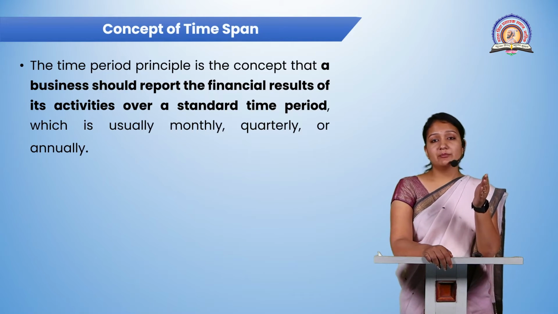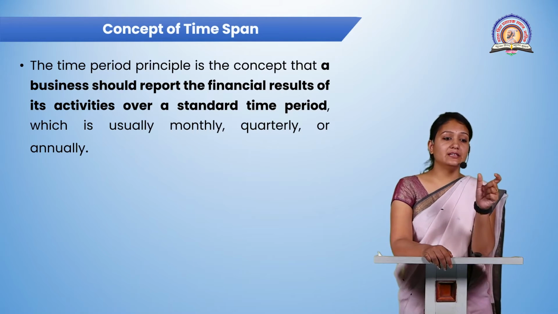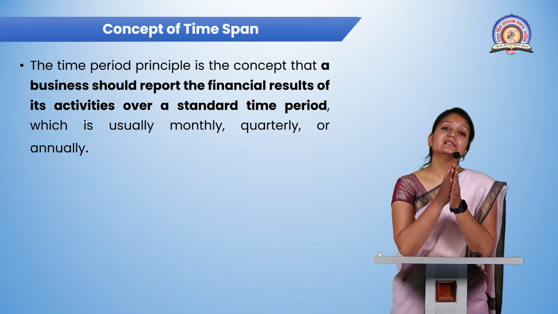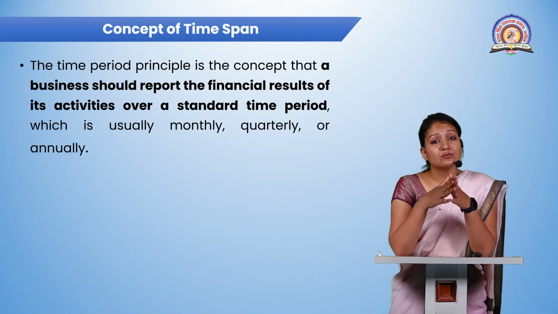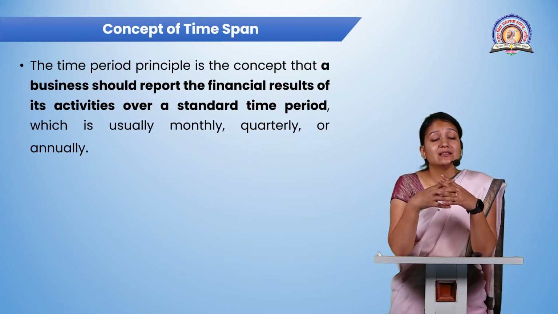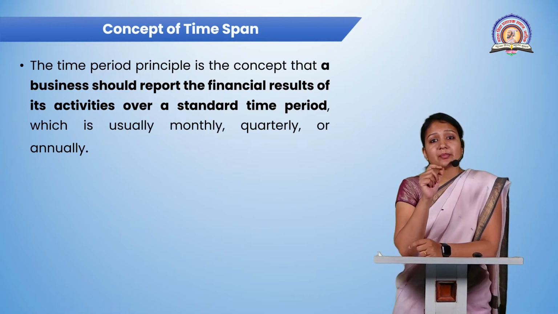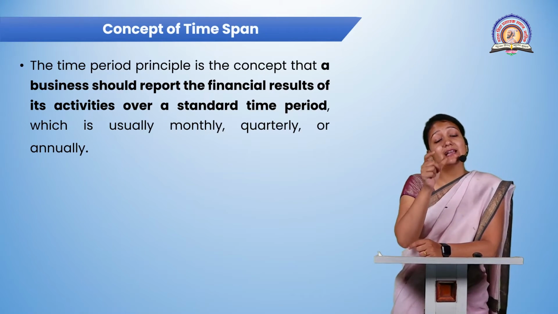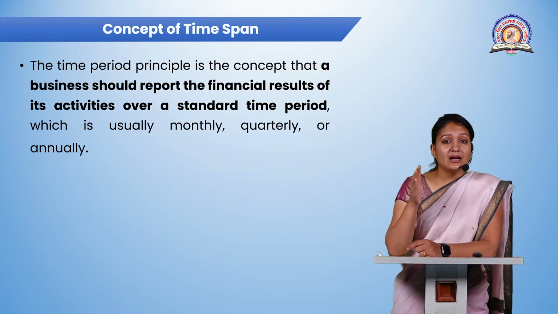If a company has decided that in a particular month, quarter, or year, it is going to increase sales from 5 lakhs to 10 lakhs, that means the company wants to almost double its sales. Now, what is the time span they have given? The time span can be monthly, quarterly, or annually. Are you getting my point?